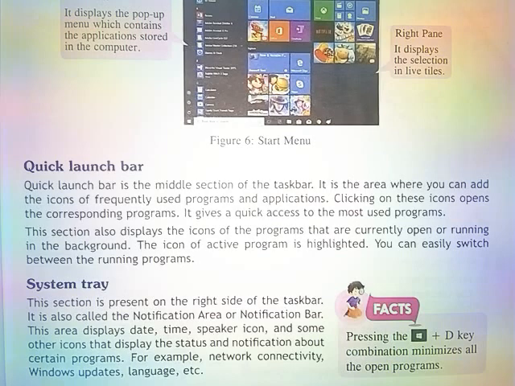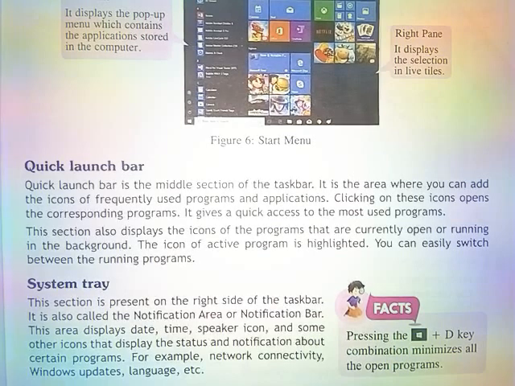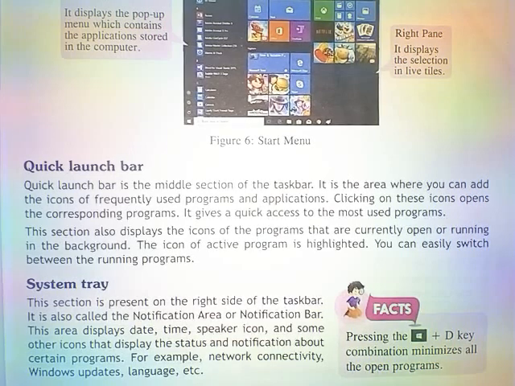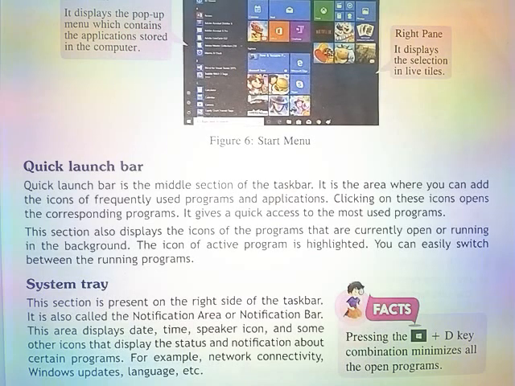System tray. This section is present on the right side of the taskbar. It is also called the notification area or notification bar. This area displays date, time, speaker icon and some other icons that display the status and notification about certain programs. For example, network connectivity, Windows updates, language, etc. Pressing the Windows plus D key combination minimizes all the open programs.